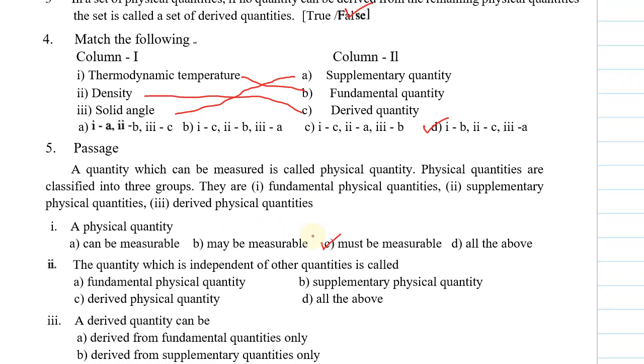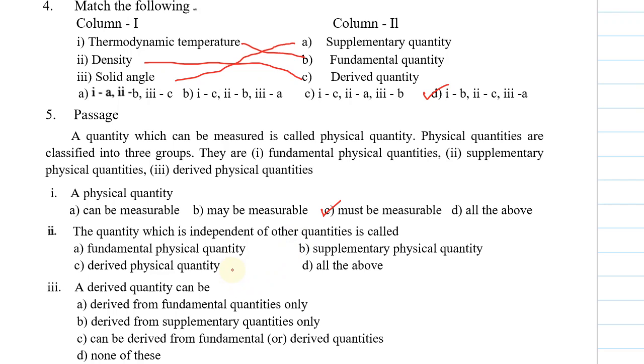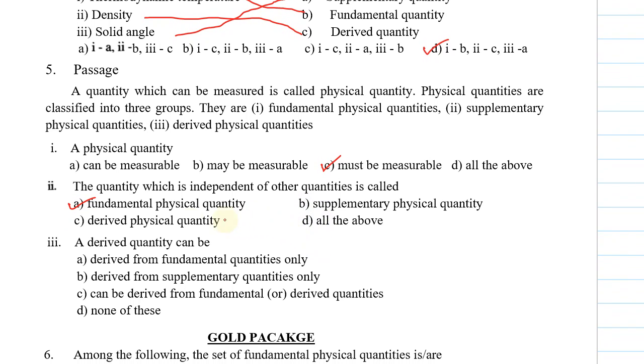Let's see the second question. The quantity which is independent of other quantities is called: option A, fundamental physical quantity, B, supplementary physical quantities, C, derived physical quantities, D, all the above. And the answer is fundamental physical quantities, option A. Let's see the third question.